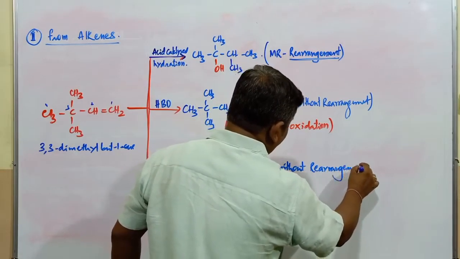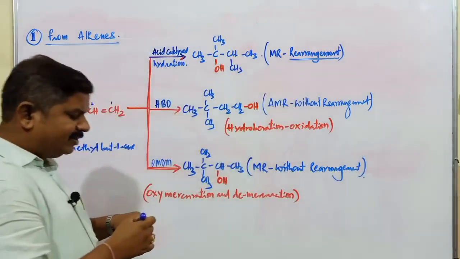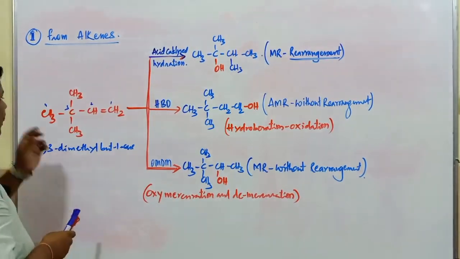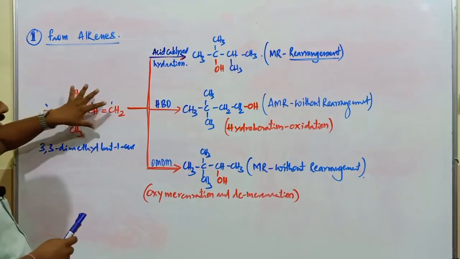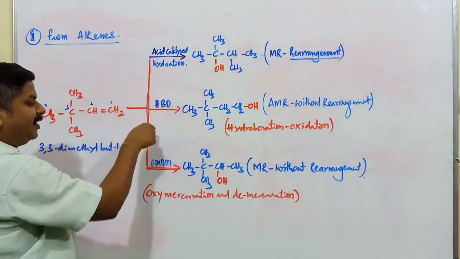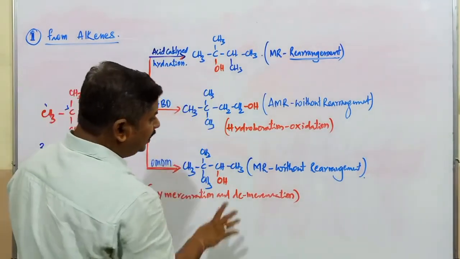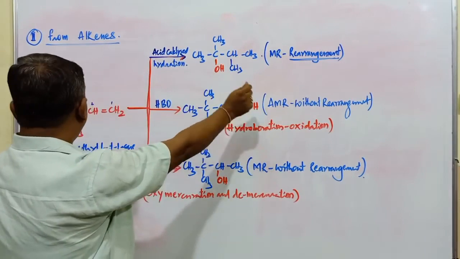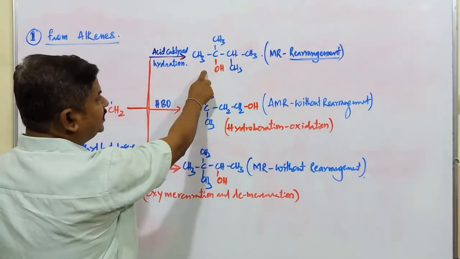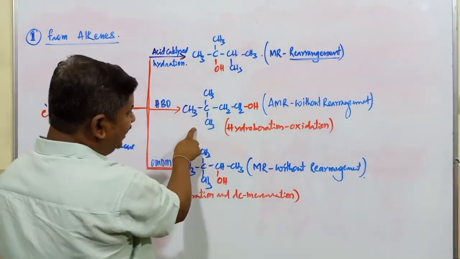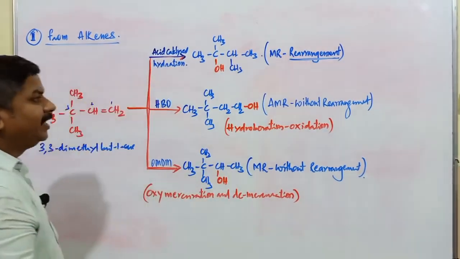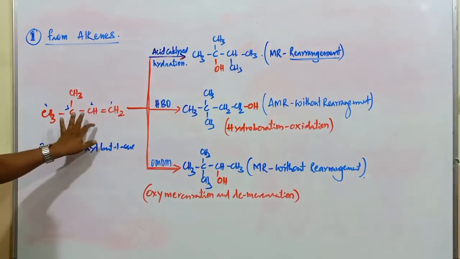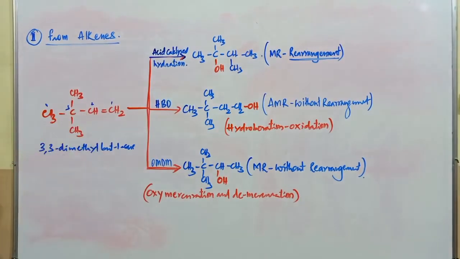Slight confusion may be there, but if you concentrate carefully, then we will get the complete information. So it is the same alkene, but when it is subjected to three different types of methods, the product alcohol is going to be different. This one is tertiary alcohol, here it is primary alcohol, and this is going to be secondary alcohol. Three different types of alcohols are possible when the same alkene is used in this reaction.